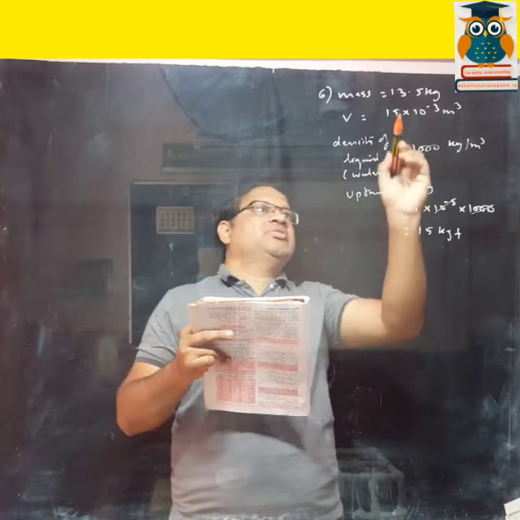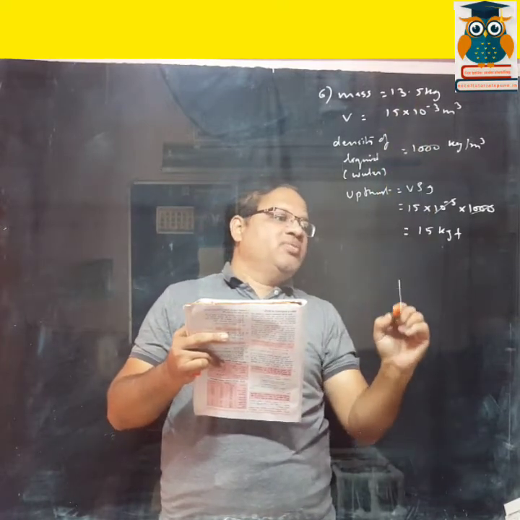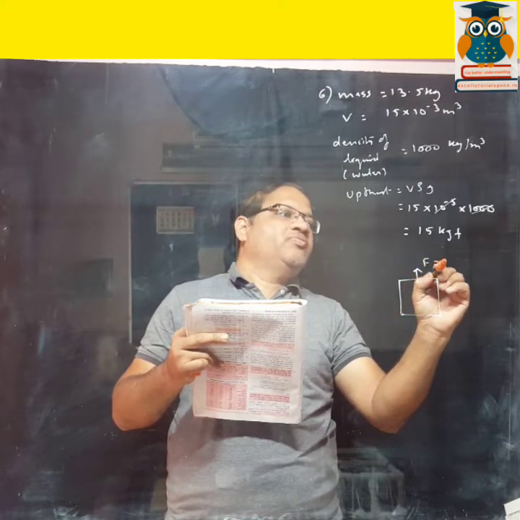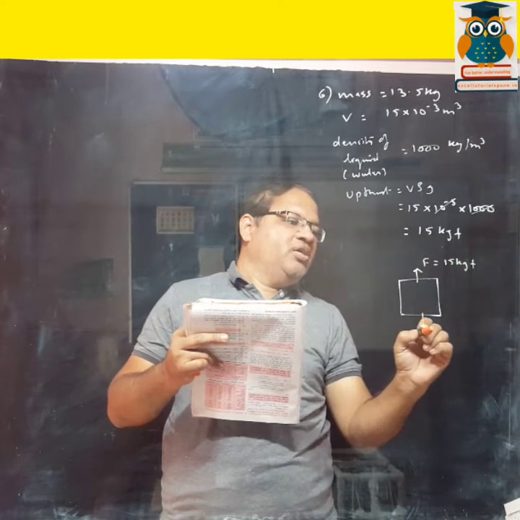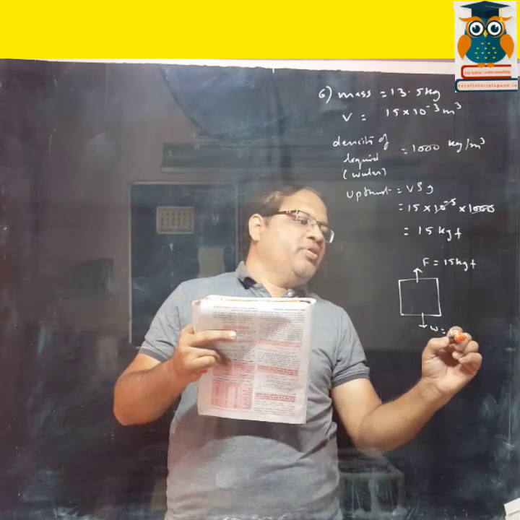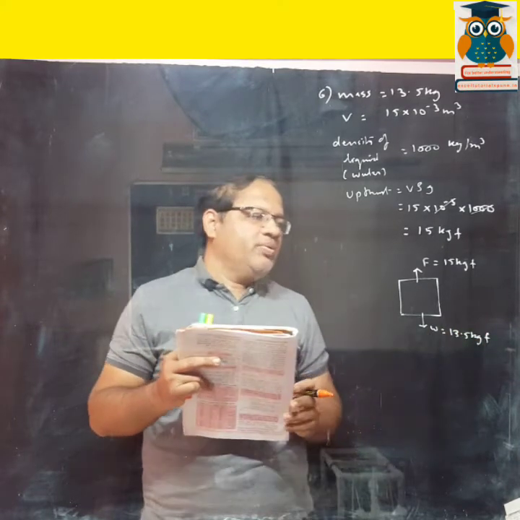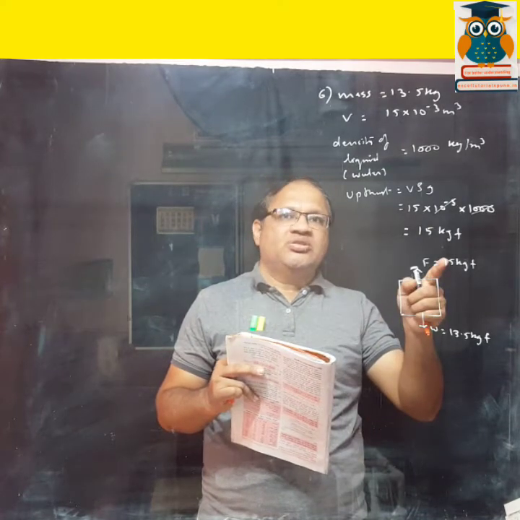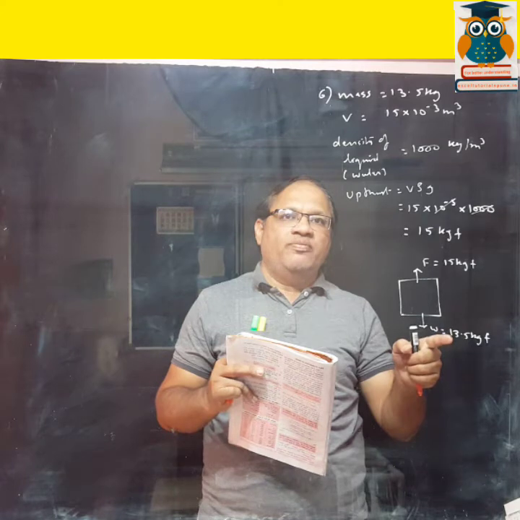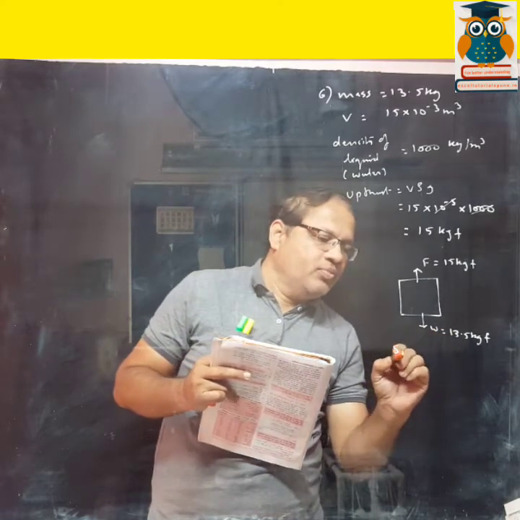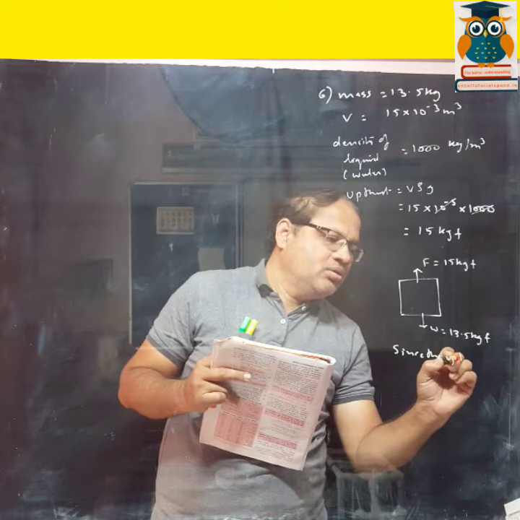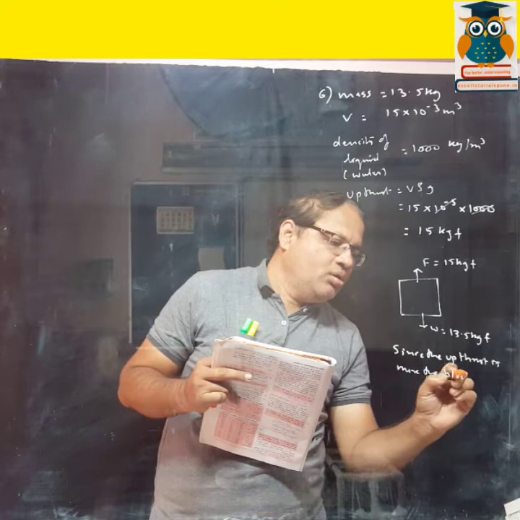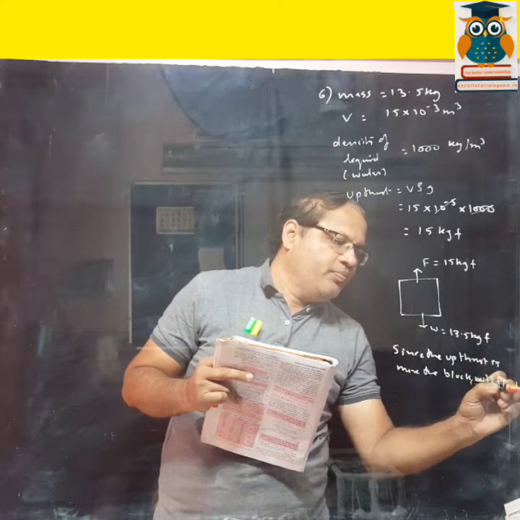So now the mass is 13.5 kgf. That means if this is the block, the upthrust acting is 15 kgf and the weight is 13.5 kgf. So what do you think? Will the block float or sink? Upthrust is more than the weight, so the block will float. Since the upthrust is more, the block will float. Okay.